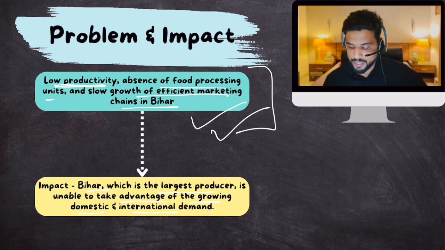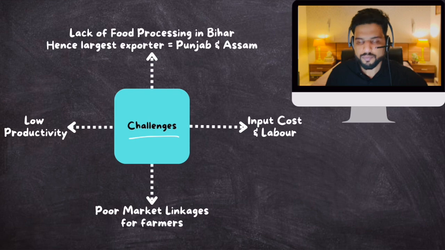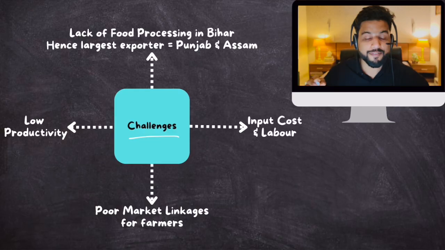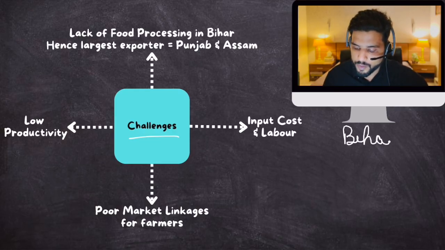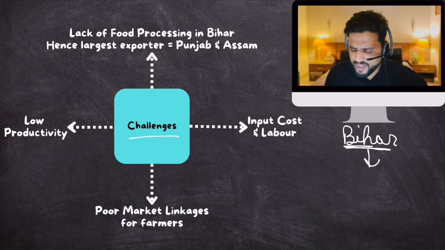Right? Now, what are the challenges? Like I said, Bihar grows 90% of makhanas, but Bihar does not have enough food processing units. So what happens is, and this is funny, makhanas are produced in Bihar. These farmers sell these makhanas at very cheap prices to food processing units.